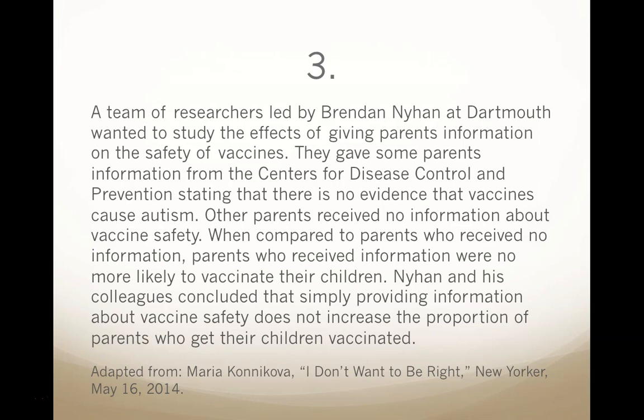When compared to parents who received no information, parents who received information were no more likely to vaccinate their children. Nyhan and his colleagues concluded that simply providing information about vaccine safety does not increase the proportion of parents who get their children vaccinated. Okay, so first, identify what the premises are and what the conclusion is from this passage, and then put them in a numbered order.